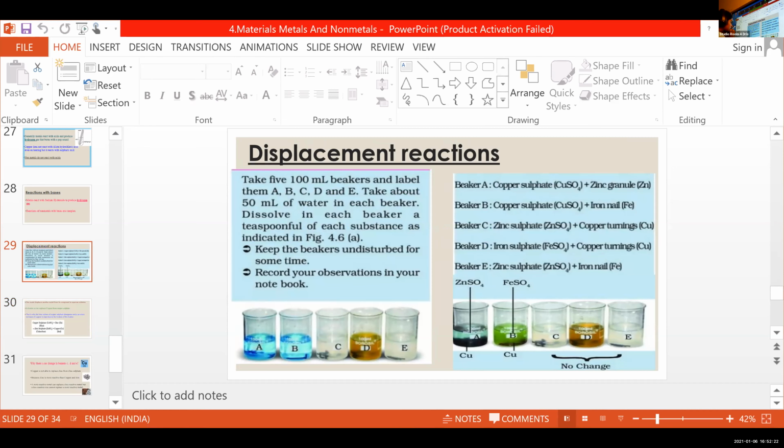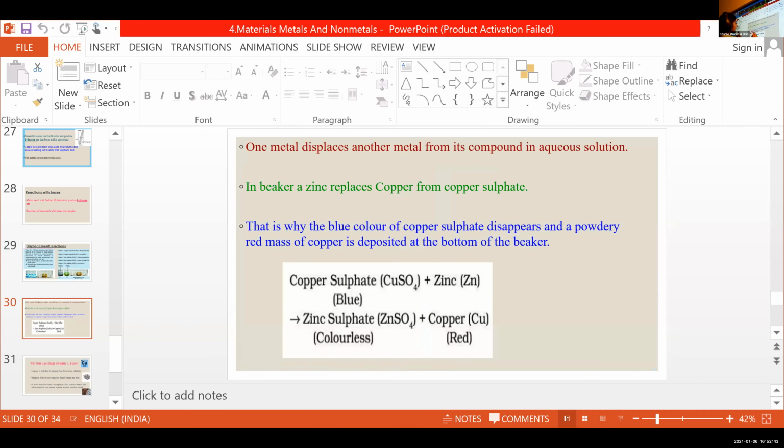In the case of beaker A, the blue colored solution becomes green. So the blue color of copper sulfate disappears and a powdery red mass of copper is deposited at the bottom of the beaker, because zinc replaces copper from the copper sulfate solution and it becomes zinc sulfate.